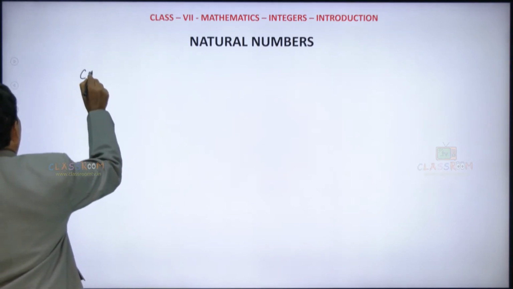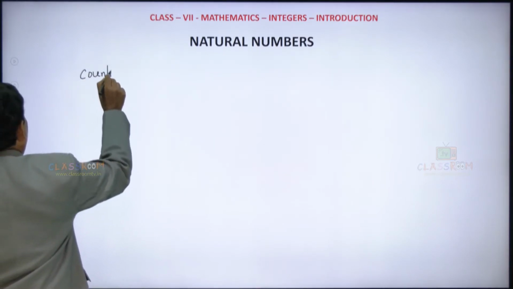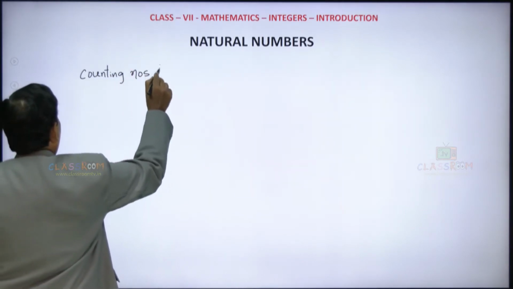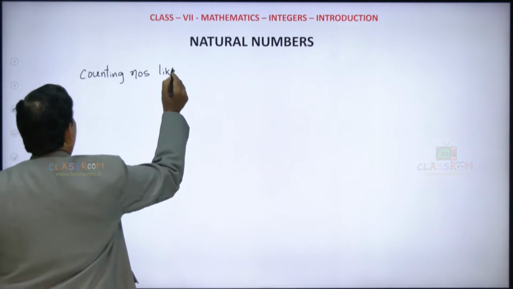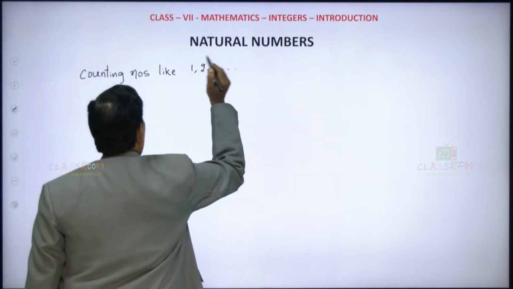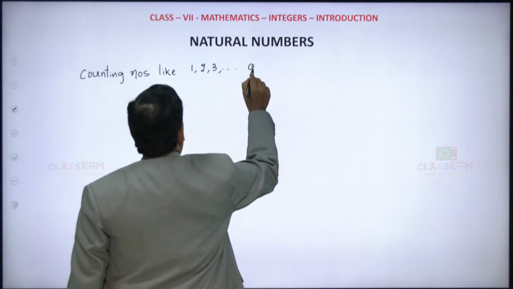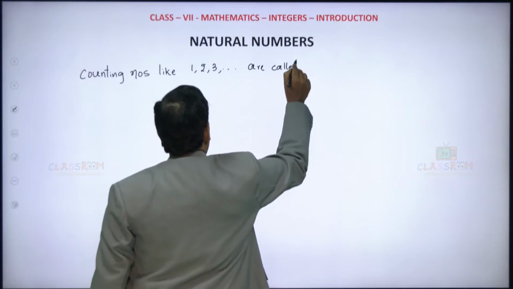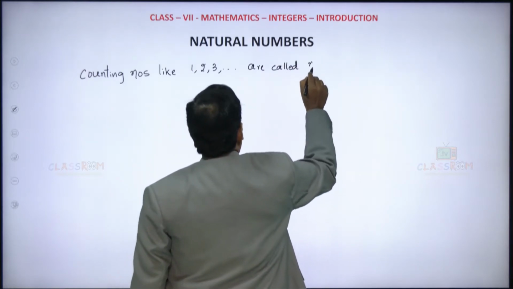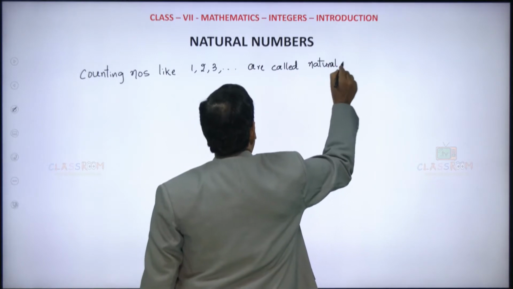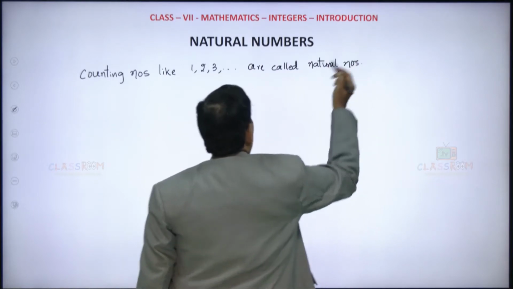Counting numbers, like 1, 2, 3, and so on, are called natural numbers. We know this: the counting numbers are called natural numbers.